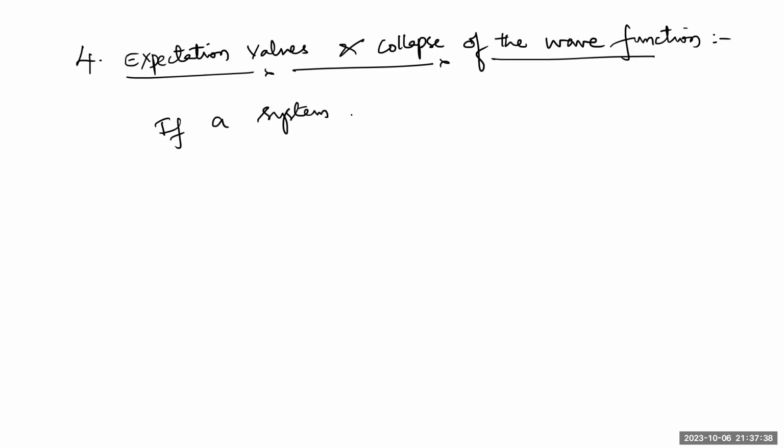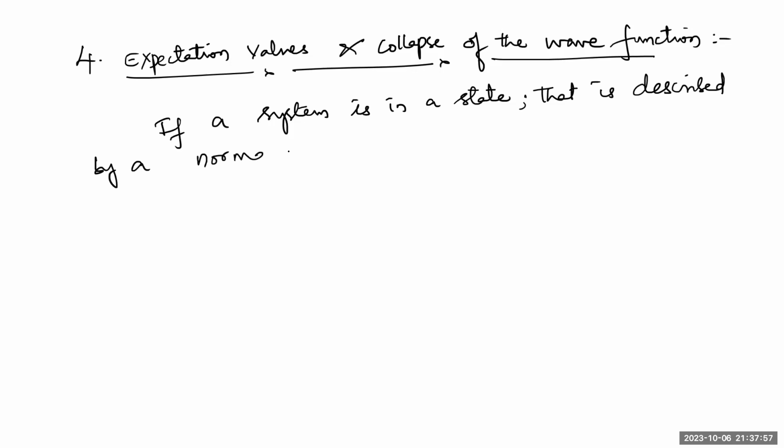If a system is in a state that is described by a normalized wave function psi, then what will happen?